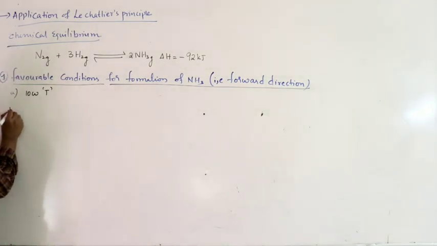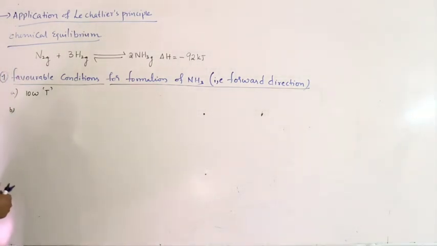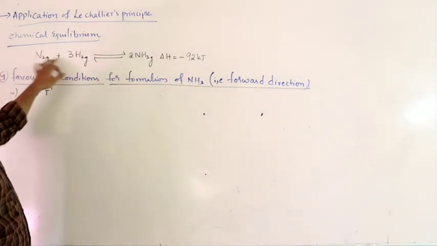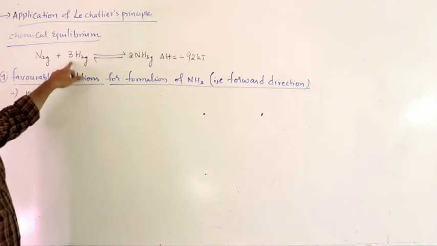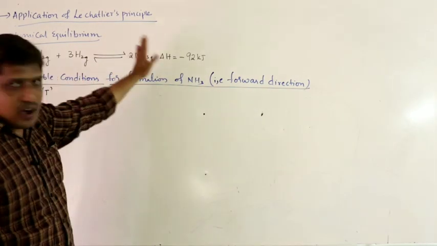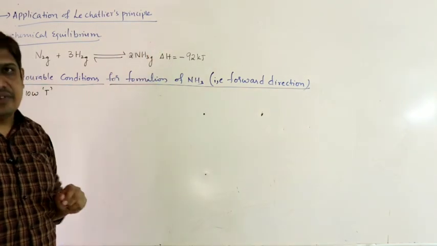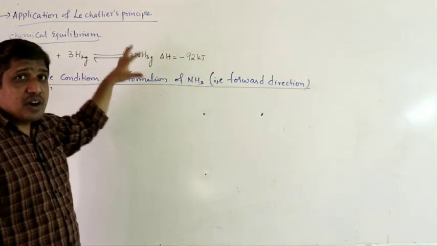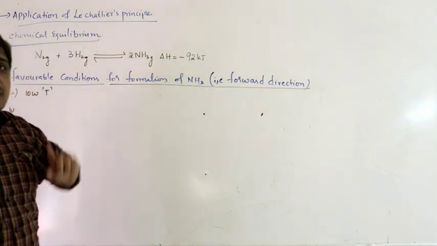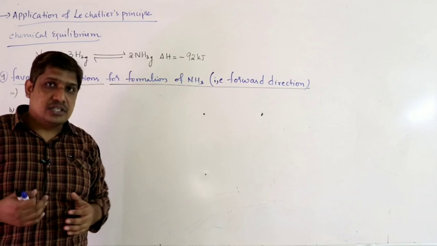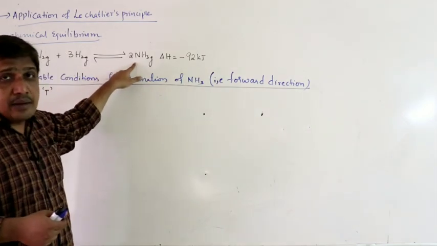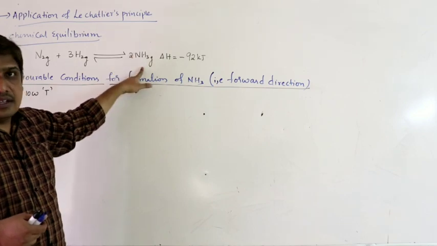Next, with respect to pressure, on backward direction you have 1 plus 3, 4 moles of gas. On forward direction you have 2 moles of gas. So if it moves in forward, you have less number of moles of gas. If it produces less number of moles, that means it is trying to decrease the pressure. When it will try to decrease the pressure, if I maintain high pressure, since I require ammonia, that means it has to produce less number of moles of gases, right?